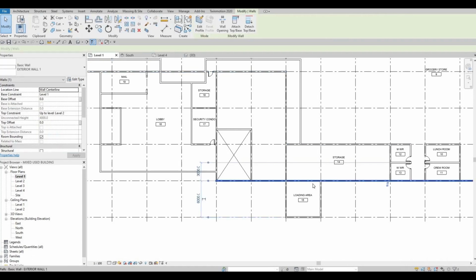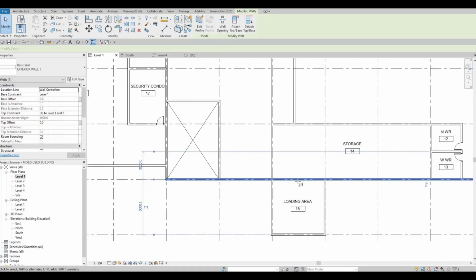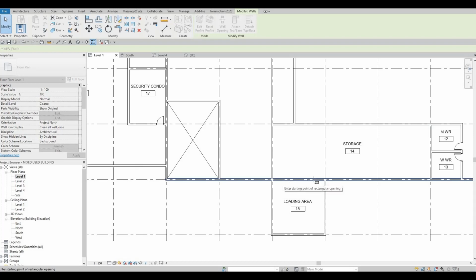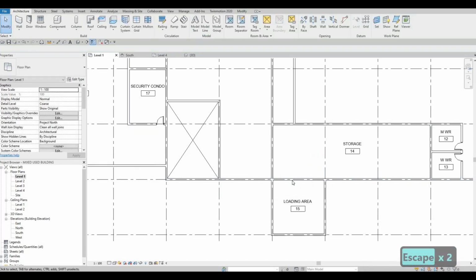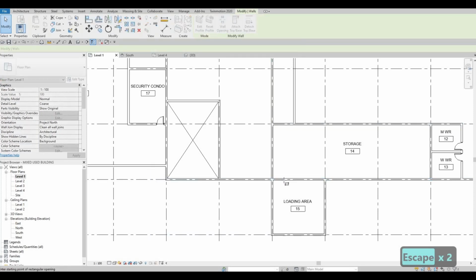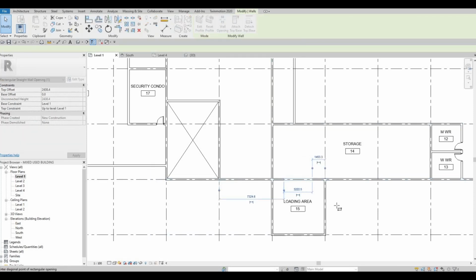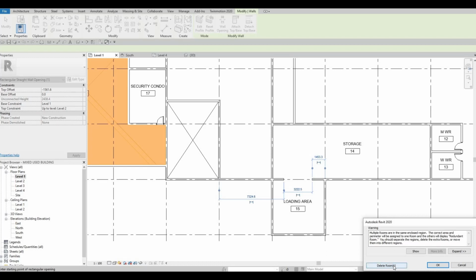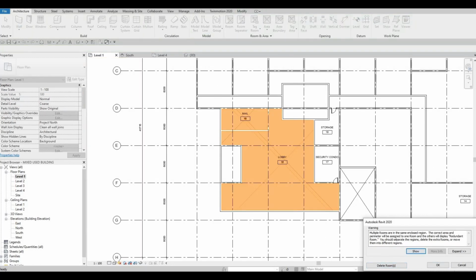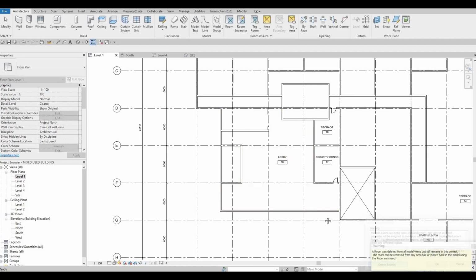Also right here at the loading, we're going to open this. So while opening, show multiple rooms, delete rooms.